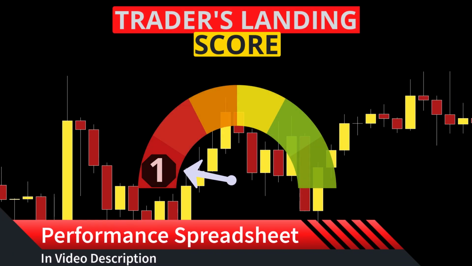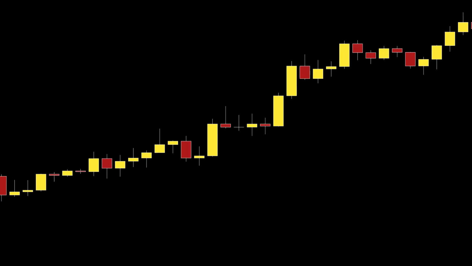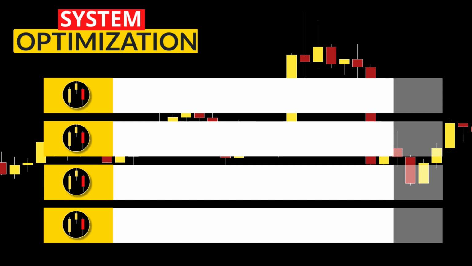I give this system a Trader's Landing score of 1 due to the theory of stopping time, which I will explain in a moment. There are 4 interesting points about this system that I would like to share.